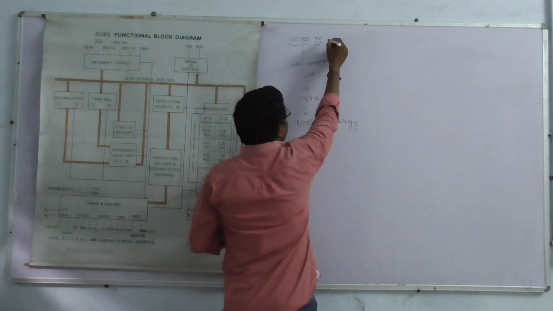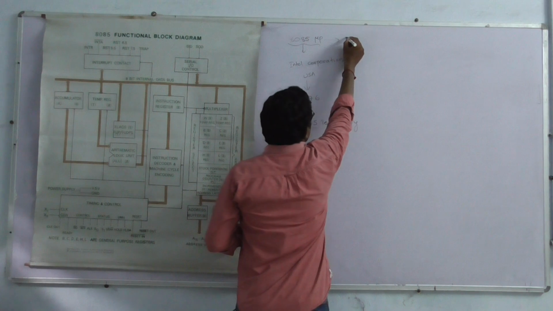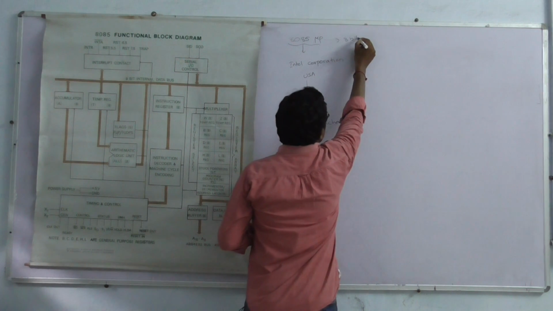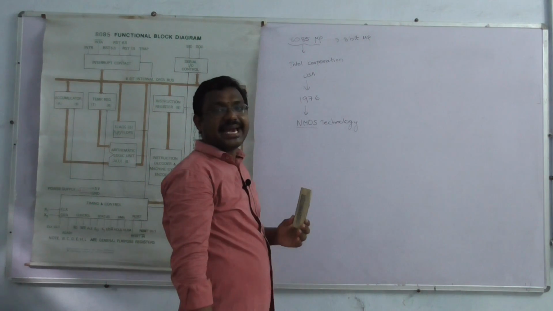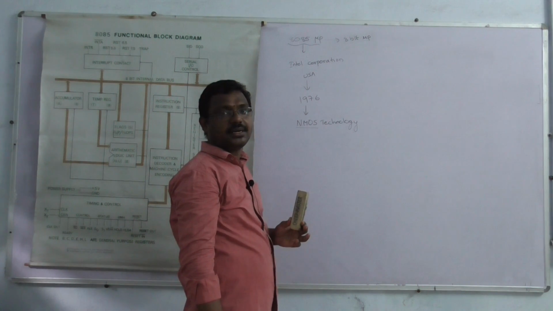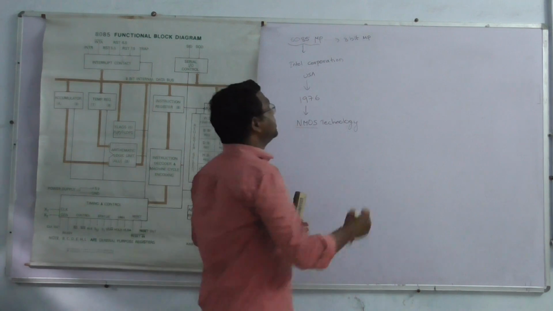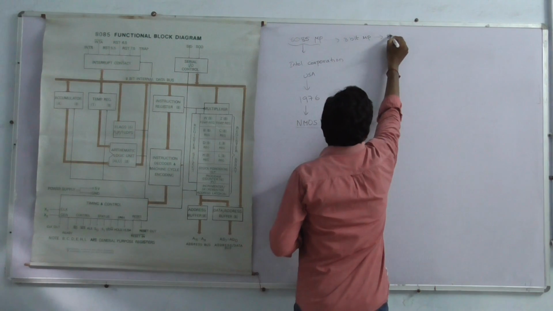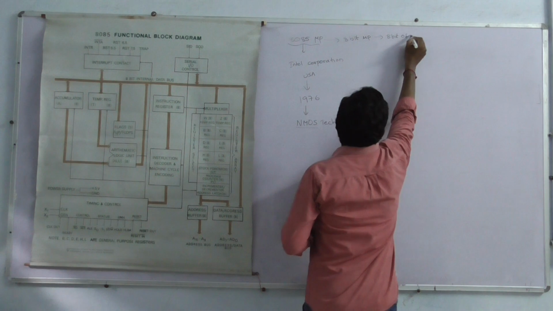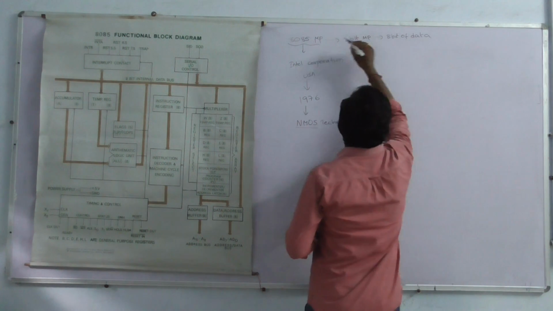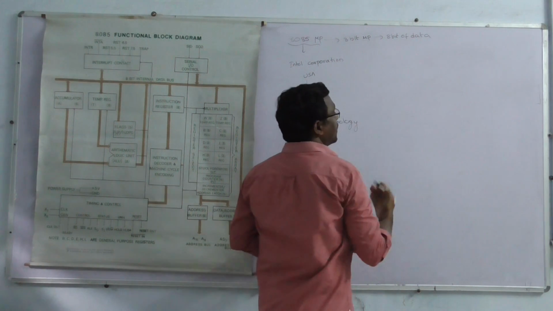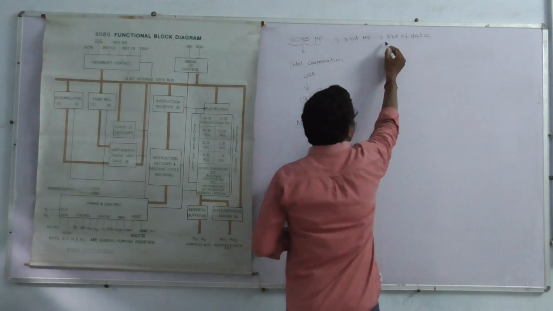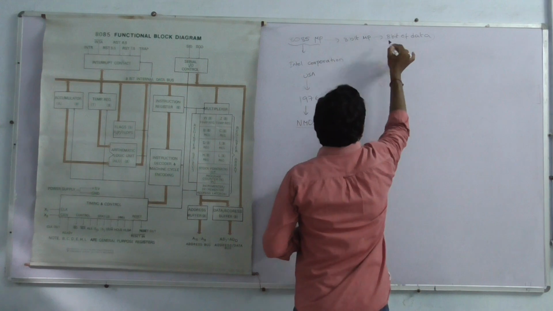The 8085 microprocessor is also called an 8-bit microprocessor because the processor can access only 8 bits of data at a time.